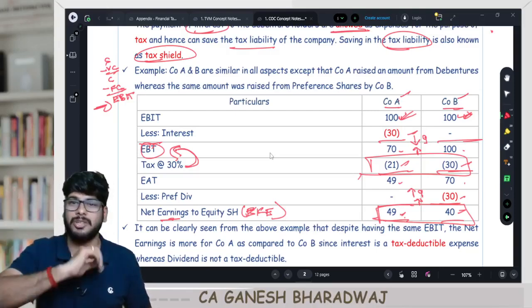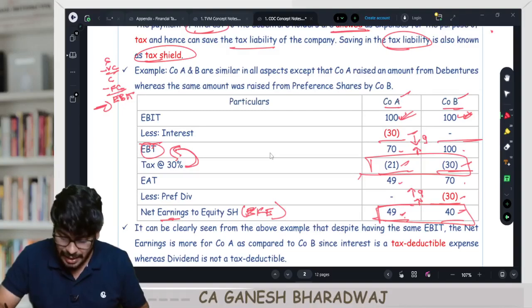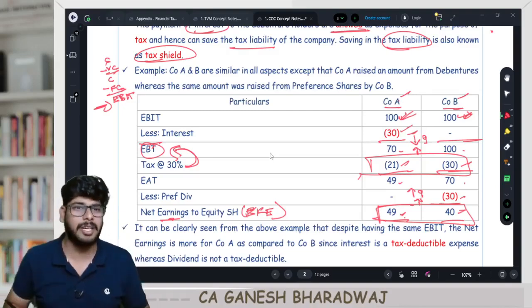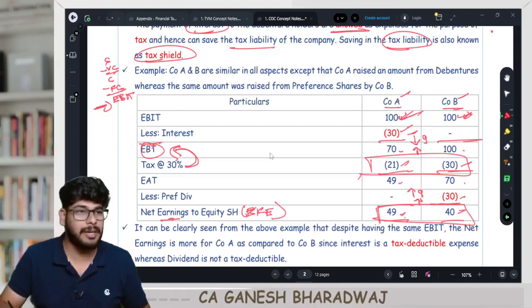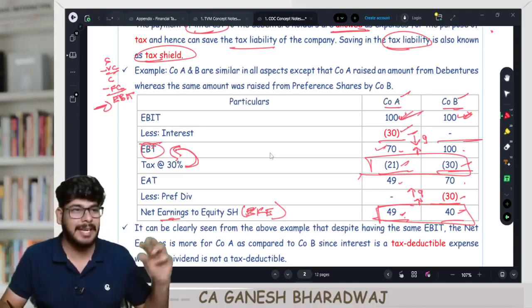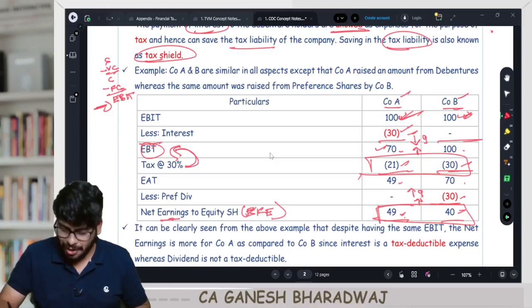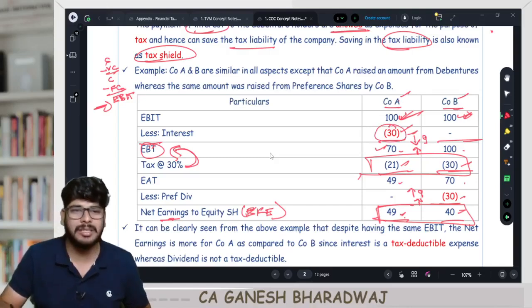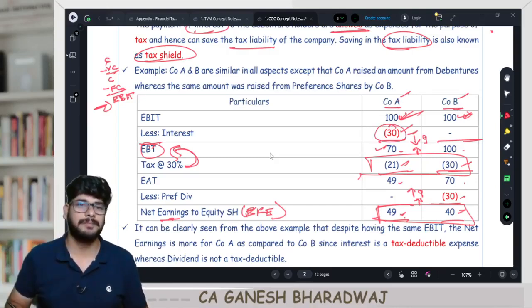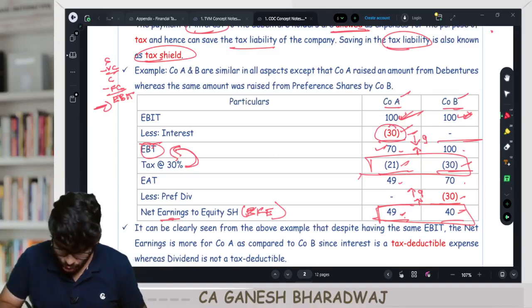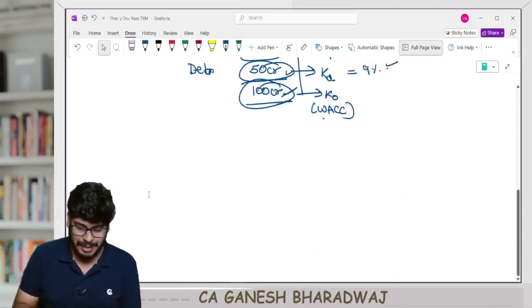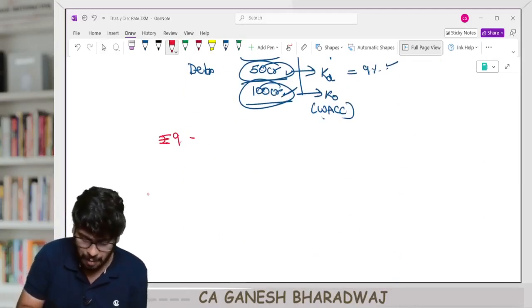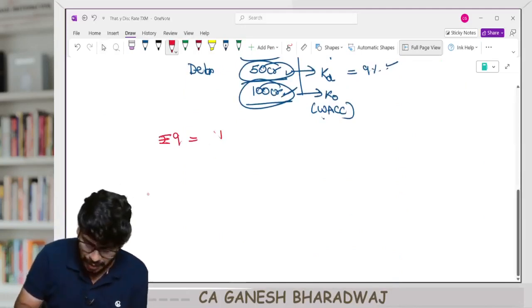So the amount paid to them is not an expense. So this 30 rupees was allowed as a deduction, correct? Or to put it in other words, out of 100, only on 70 the tax amount was computed. Or in other words, can I say on this 30 rupees, no tax was paid? Guys, correct? So to put it short, can I say this 9 rupees, whatever the company has saved, is nothing but your interest amount into tax rate. Correct?